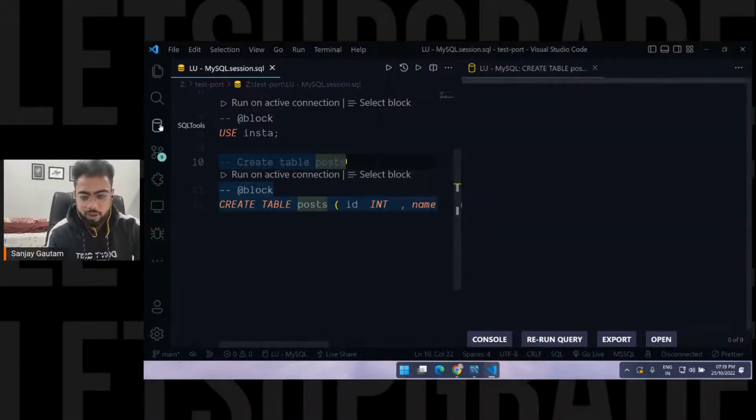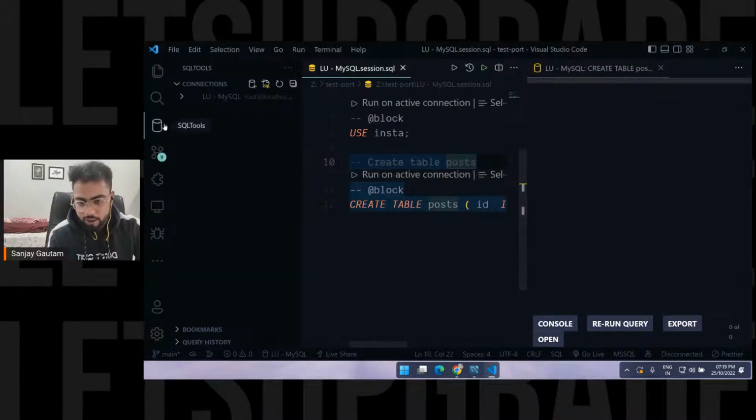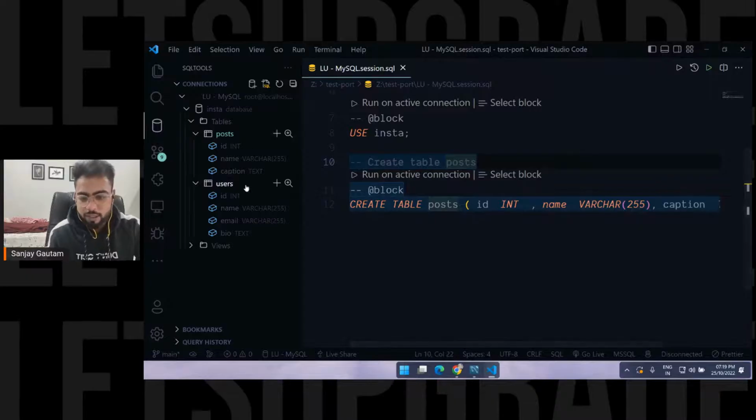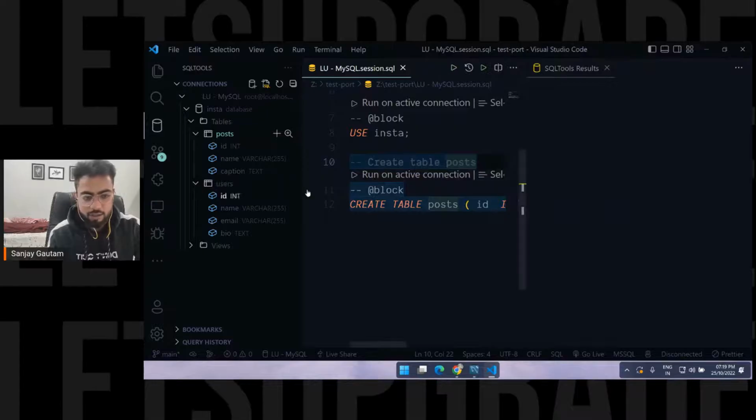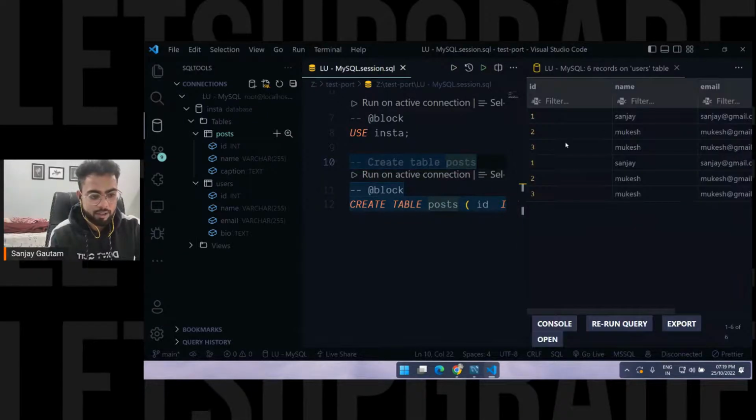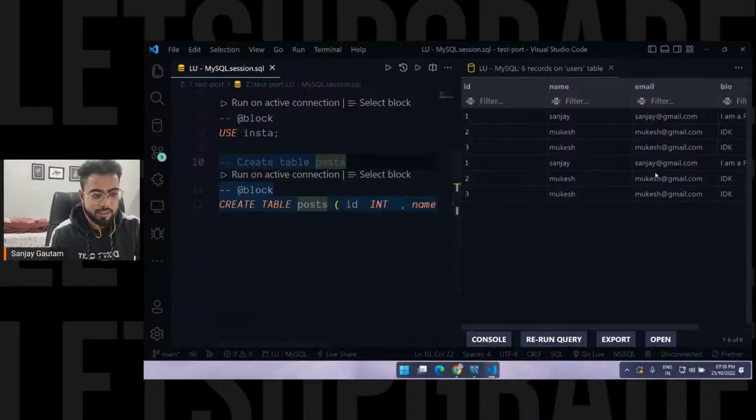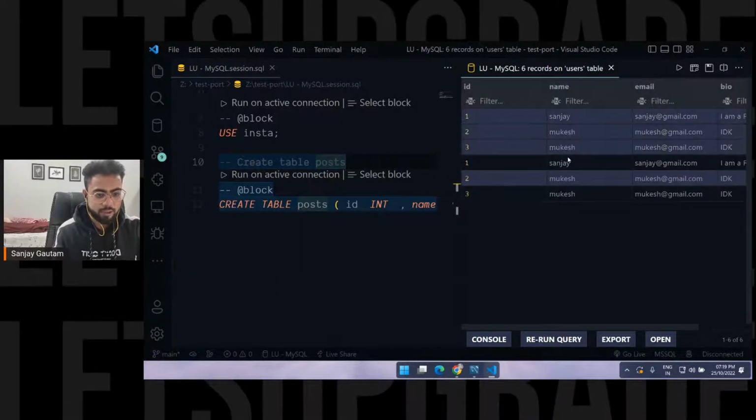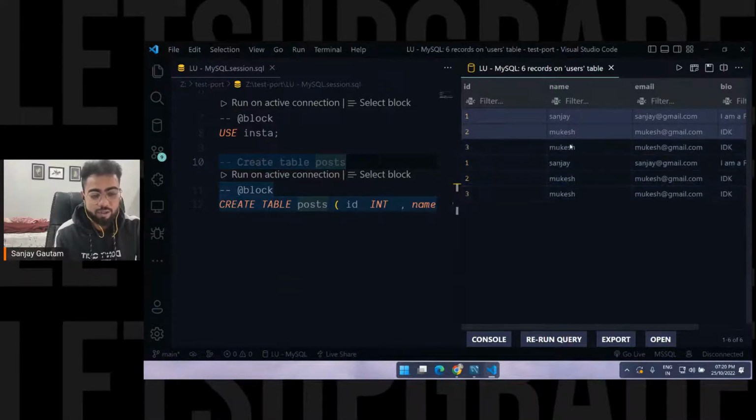and it's done. To see if the table is created successfully, just click on this SQL tools, click here. You will see your database here, and inside it the tables: I'm getting my users table and the post table as well. You will get everything here. If you want to see what all the data is inside this users table, just click on this plus button and it will show you all the data. Right now I have this much data inside my database, like 6 records with this ID, Sanjay, Mukesh, Sanjay. That's very easy to work with.